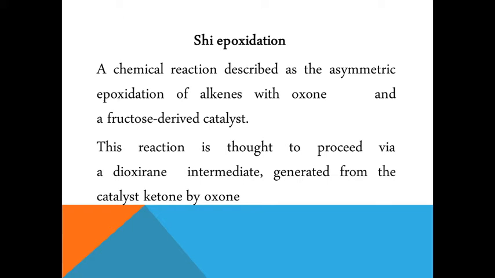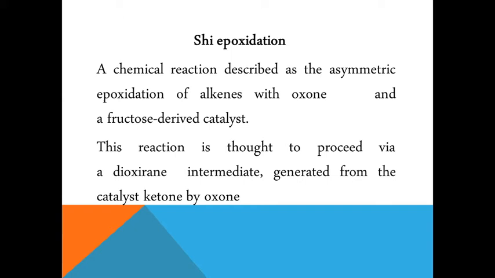And we can say that in this reaction, the Shi asymmetric epoxidation will take place in the presence of acetonitrile, CH3CN, which is found to be the best solvent. For unfunctionalized trans olefins, a high percentage of enantiomeric excess is obtained in this particular reaction.